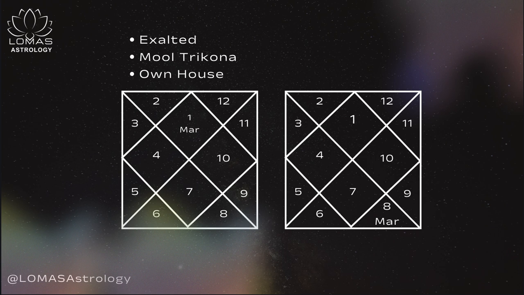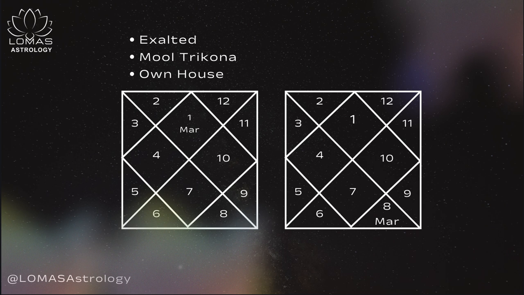Then, if the planet is in its own house, it is considered a strong planet. For example, taking Mars here, if Mars is sitting in Aries sign or in Capricorn or in Scorpio, it is sitting in its own house and is considered strong.